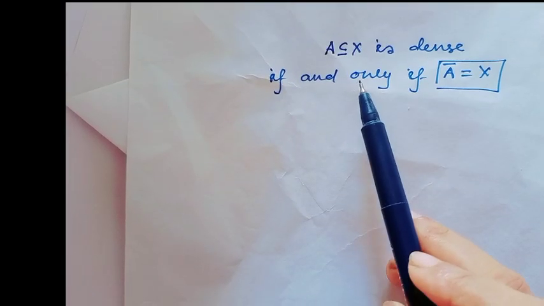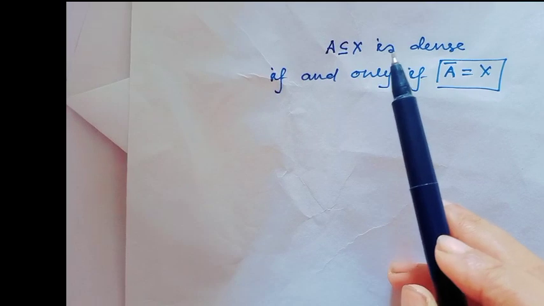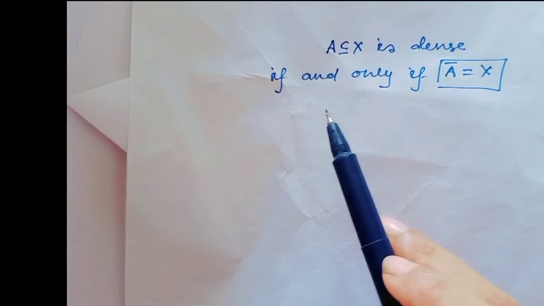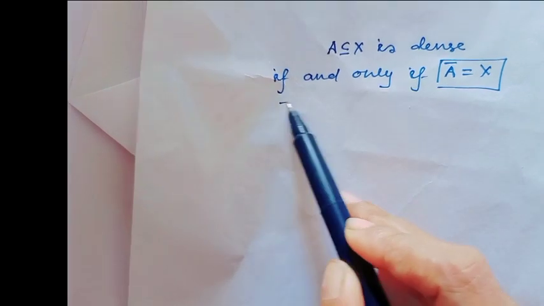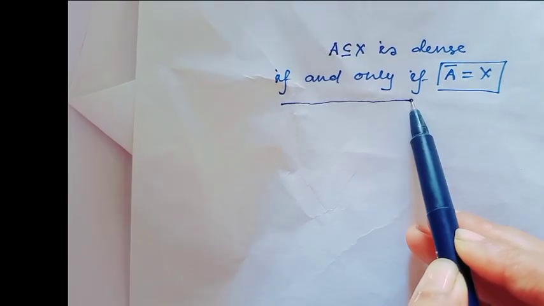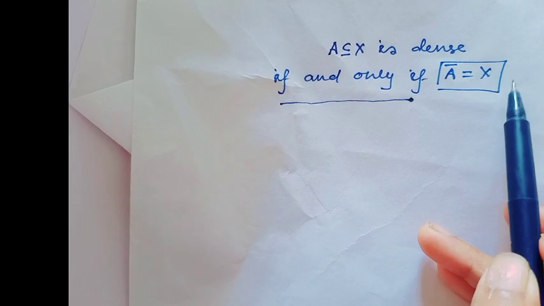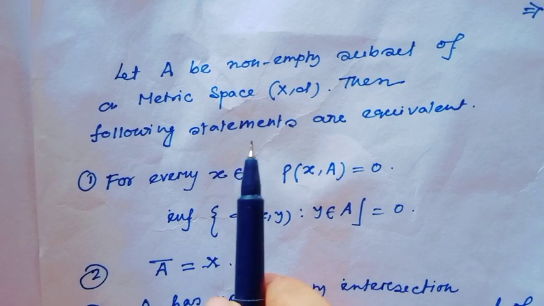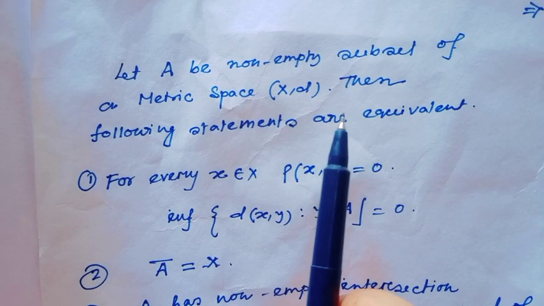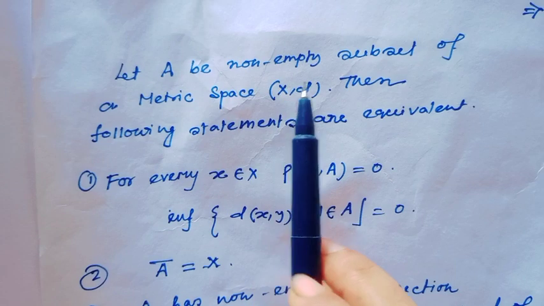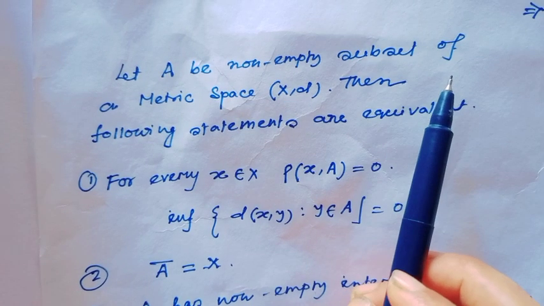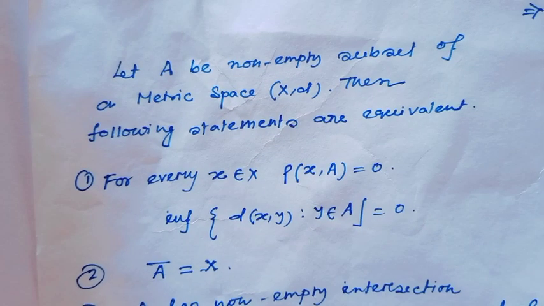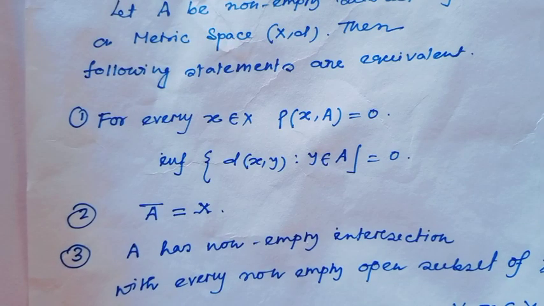A, which is a subset of the metric space, is dense if and only if its closure is equal to the whole metric space X. Now the actual definition of a dense subset: let A be a non-empty subset of a metric space (X, d). Then the following statements are all equivalent.